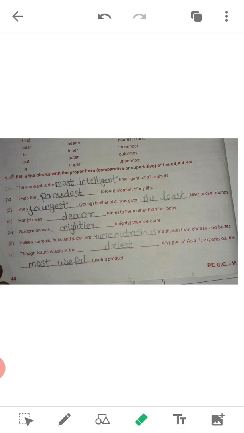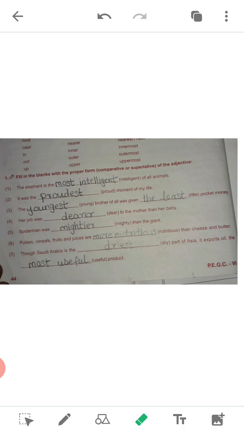And if the sentence shows a comparison between all the persons, all the things or all the animals, you have to write most. Here, the elephant is the dash intelligent of all animals. Is it a comparison between two animals? No, it is a comparison among all animals in the world, so it will be most intelligent.